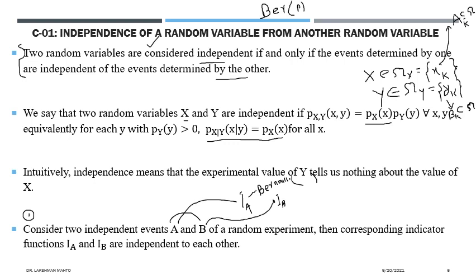At hand you have events A and B, and you also have the information that A and B are independent of each other. From there, try to find the parameter of the Bernoulli random variable IA. What would be that probability of success P?